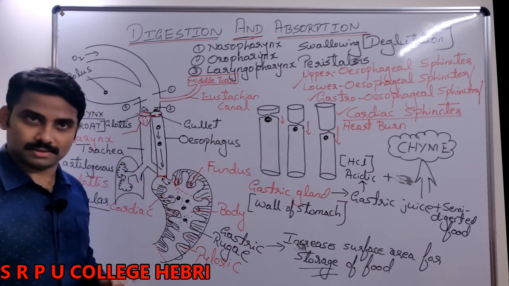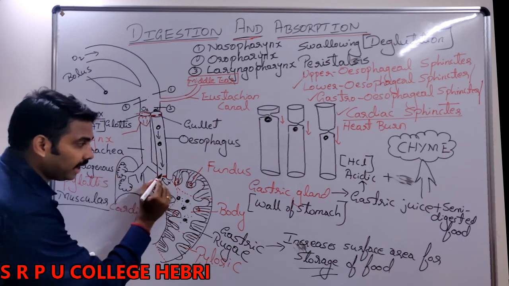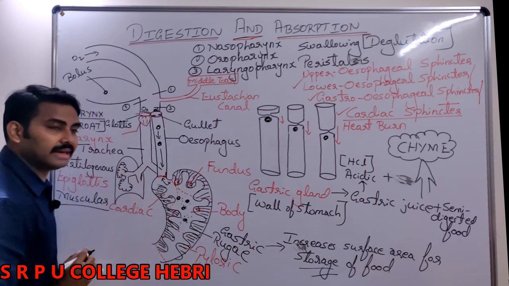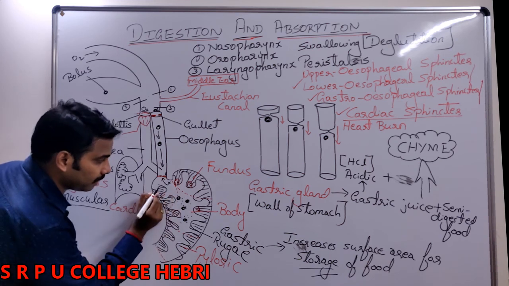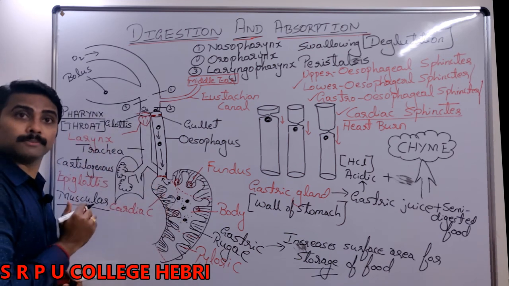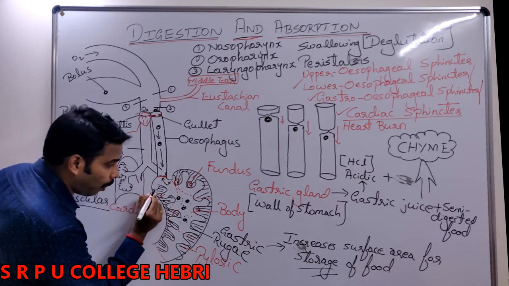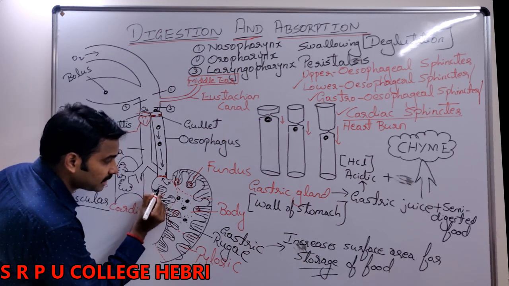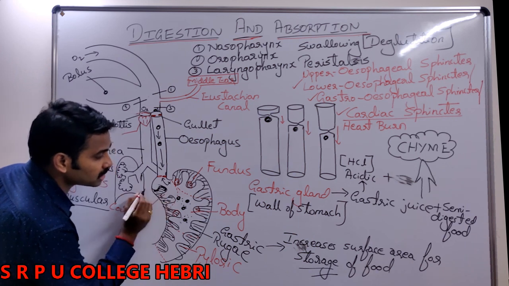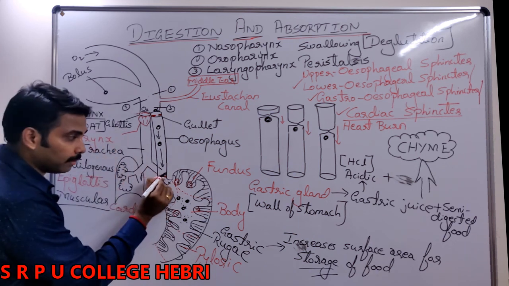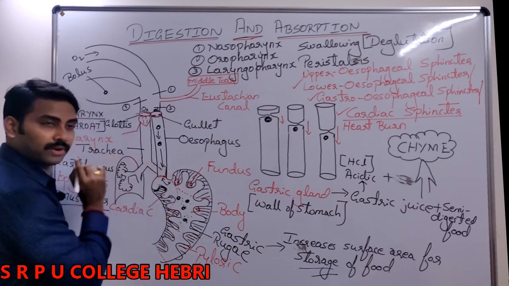Now you will ask, why is there only burning in the esophagus even though the chyme is present in the stomach? Why is it not burning here? The answer is the wall of the stomach is made up of a very thick layer of mucus when compared to the mucus in the esophagus.